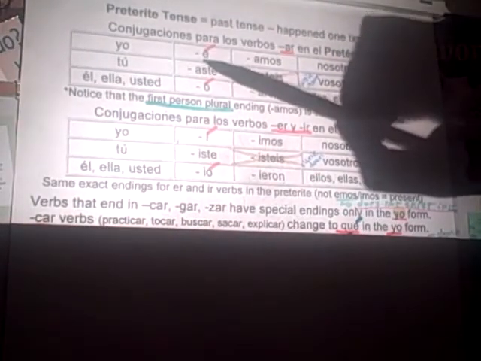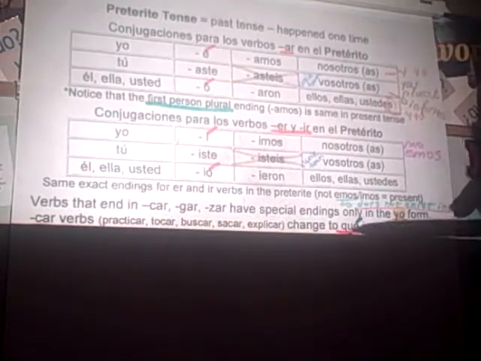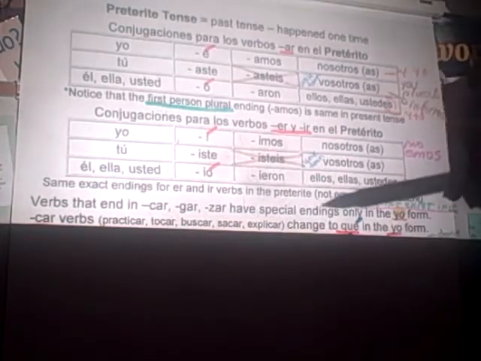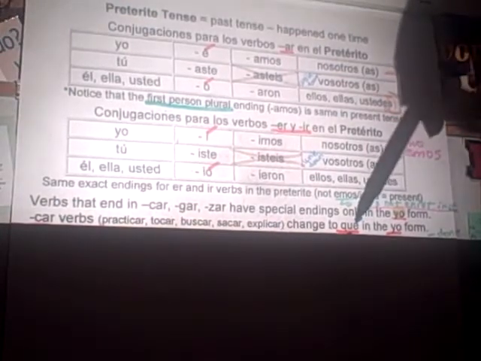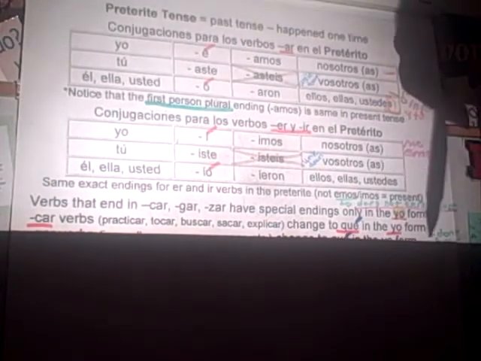Okay. So car verbs like practicar, tocar, buscar, sacar, explicar change to QUÉ with an accent over that E because your normal accent for AR verbs, obviously notice these are all AR verbs here. Your E normally has an accent, so the ending will also get an accent. So you're technically changing the C to QU there. But QUÉ, drop the three letters CAR, replace it with QUÉ only for the yo form.